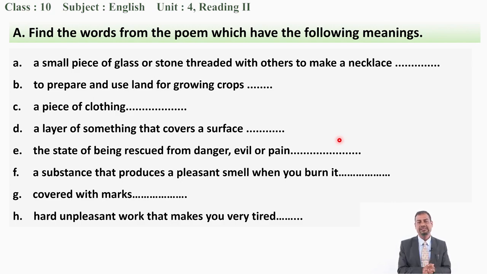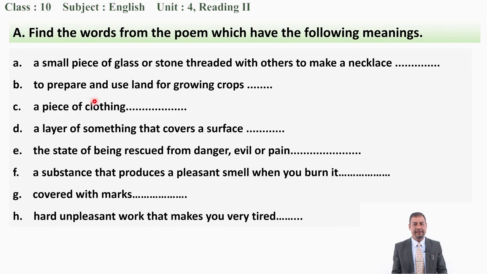Now, you can do this task even in your textbook with your pencil. I am going to read all these meanings and you just try to write down their words. Now, A: a small piece of glass or stone threaded with others to make a necklace. Please try to find out the word for this meaning from the text.